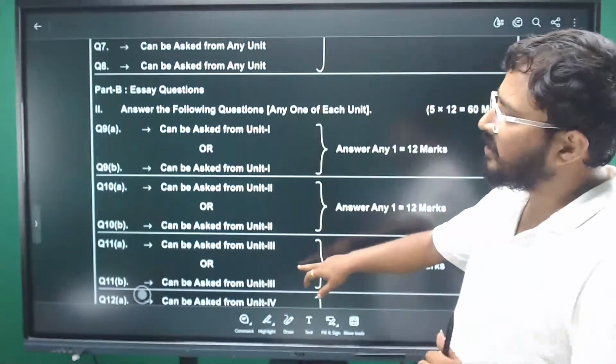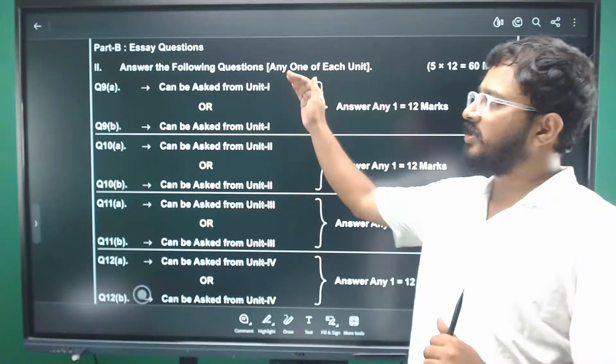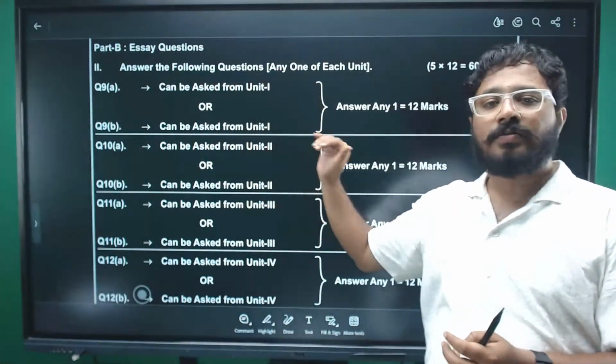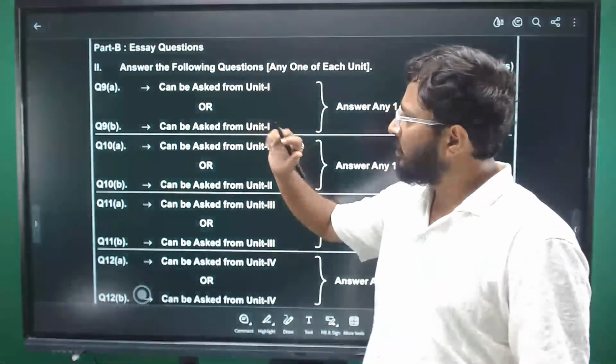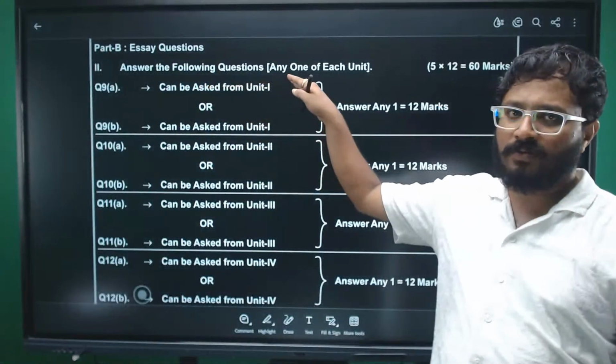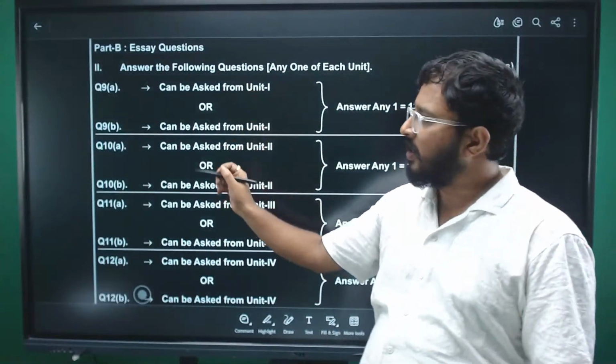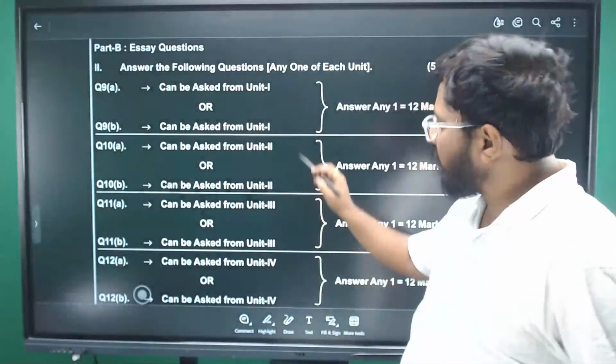When it comes to essay questions, ఏవైతున్నాయో, they are fixed. Question number 9 is from unit 1, and whatever you have in 9A, that can be a theory, that can be a problem.